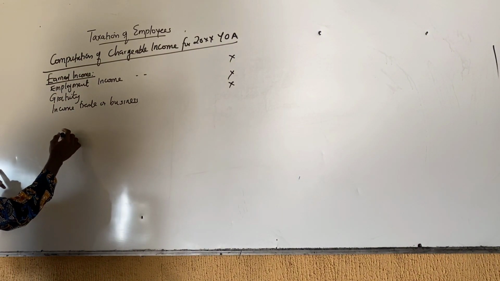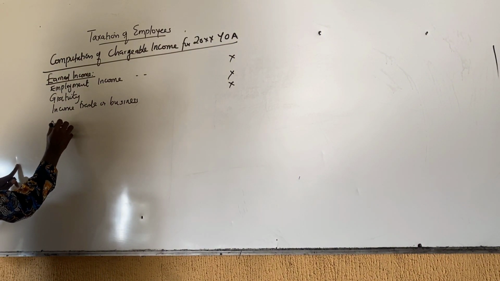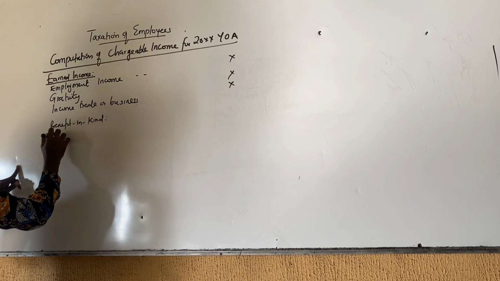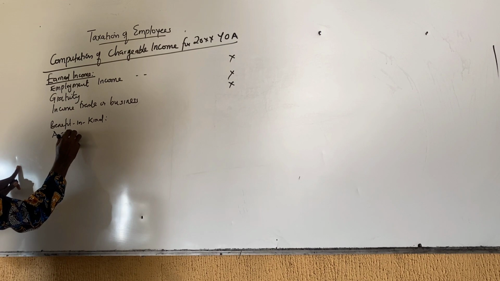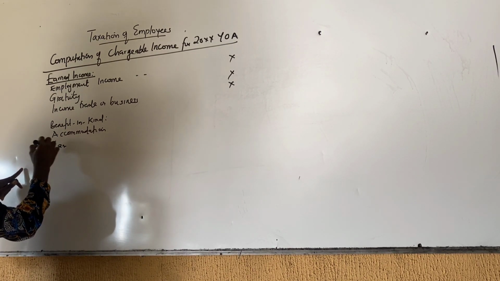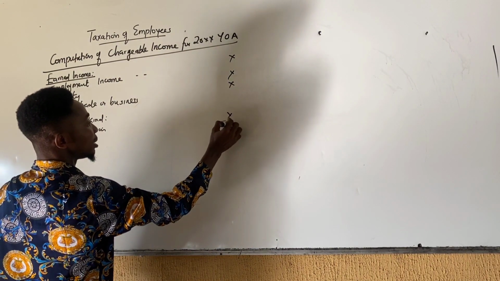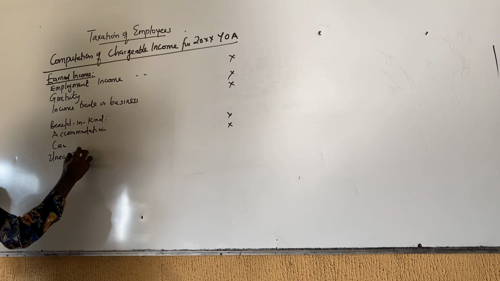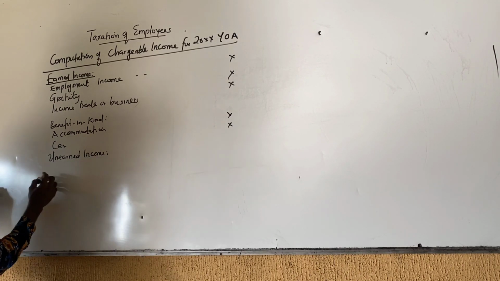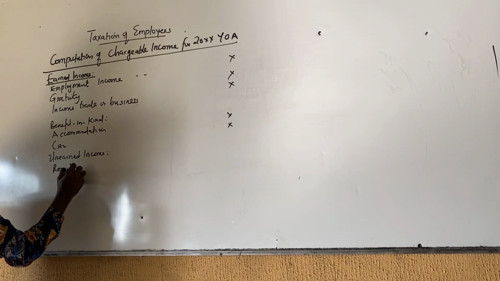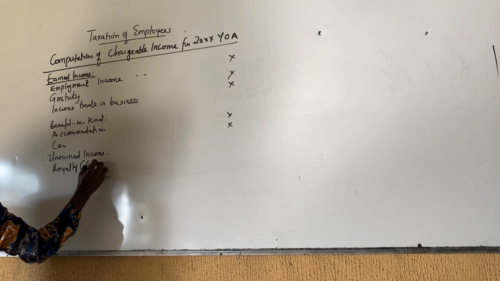Then benefits in kind: accommodation, official car, domestic servants, etc. We bring them down. Unearned income includes your royalty; bring the gross amount down.